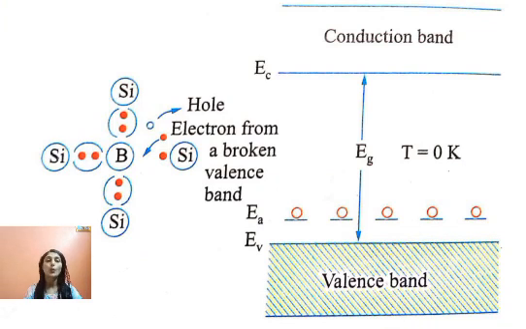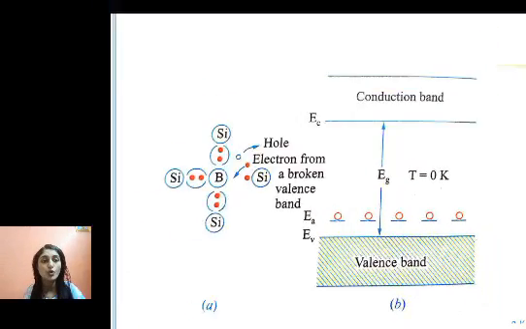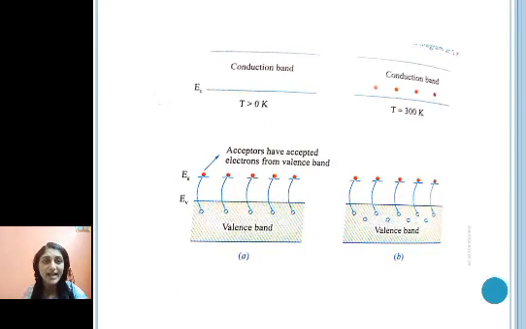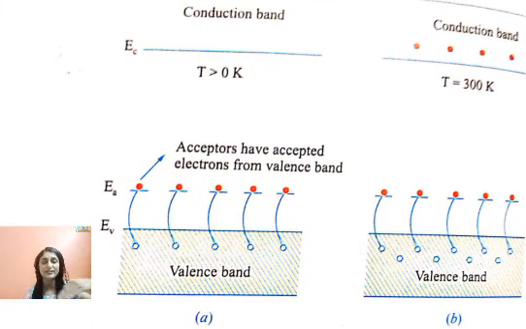Now, when the temperature is 0 Kelvin, at that time, these holes are available at the acceptor level, and this acceptor level EA is close to the valence band. When the temperature is increased, greater than 0 Kelvin, then electrons from the valence band go to the acceptor level.